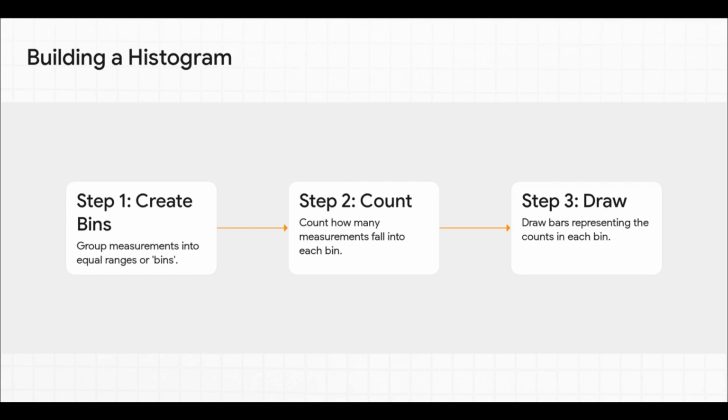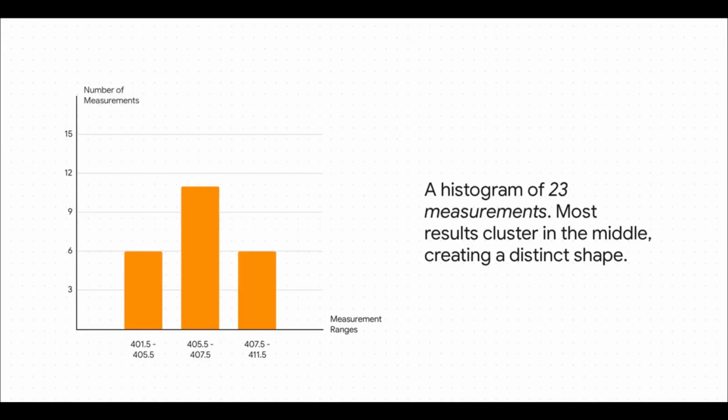All we're doing is sorting our measurements into different buckets or bins, and then we just count how many numbers landed in each bucket. It's just a way to see our data visually. And take a look. Here's what happens with just 23 measurements. You can kind of see it already, can't you? It's still a little blocky, yeah, but you can see a shape forming.